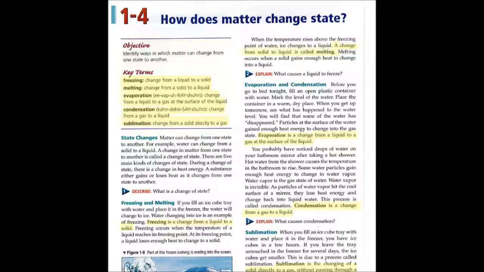Checking concepts. 1. Melting is a change from a solid to a blank. 2. Water changing into ice is an example of blank. 3. A change in matter from one state to another is called blank. 4. A change from a liquid to a gas at the surface of the liquid is blank. 5. Water vapor changing to liquid water is an example of blank. 6. Dry ice turning into gas is an example of blank.